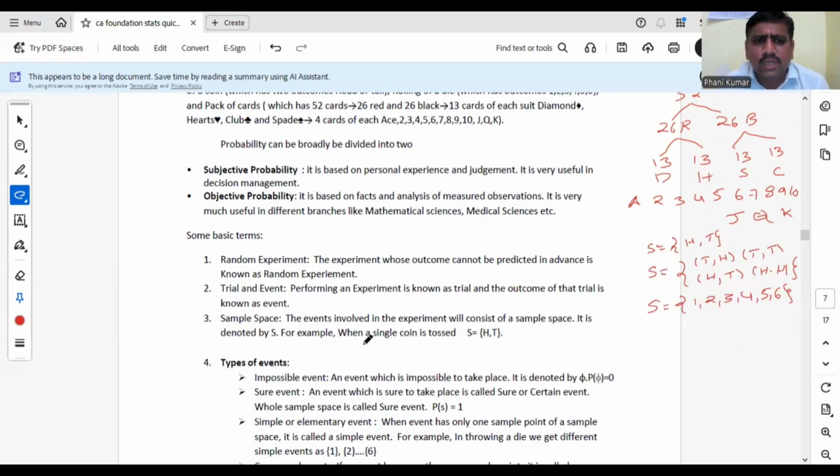Okay, so sample space means the events involved in the experiment will consist of a sample space. Sample space is always denoted by capital S.